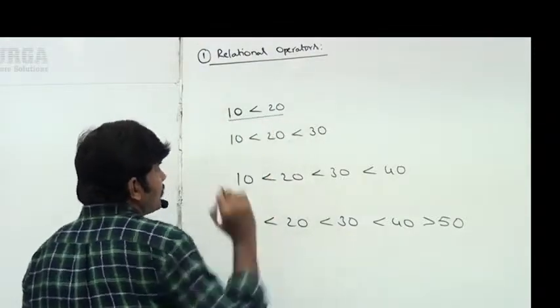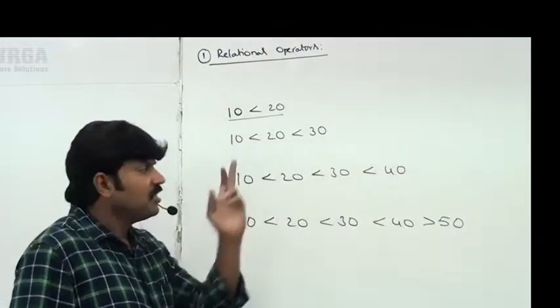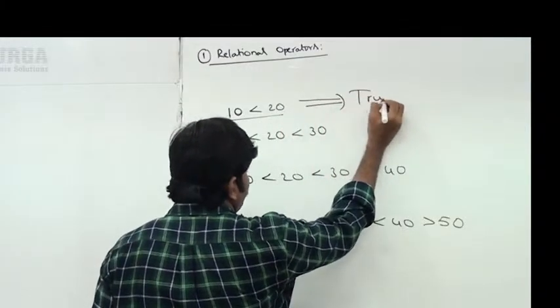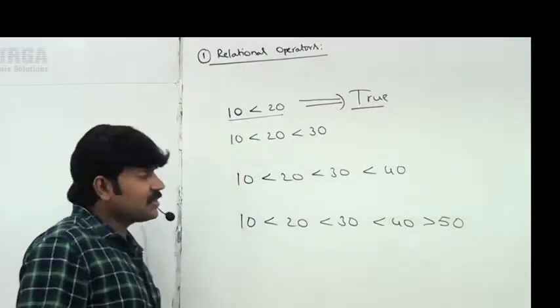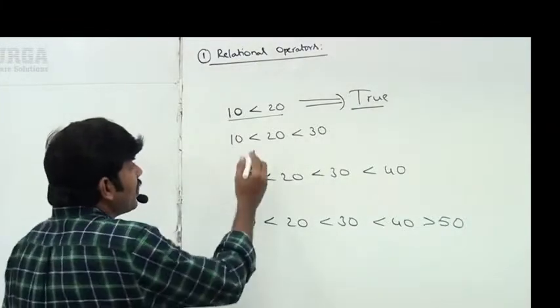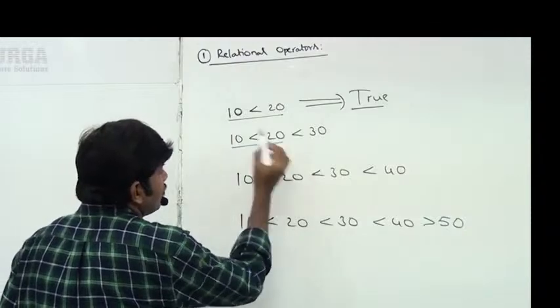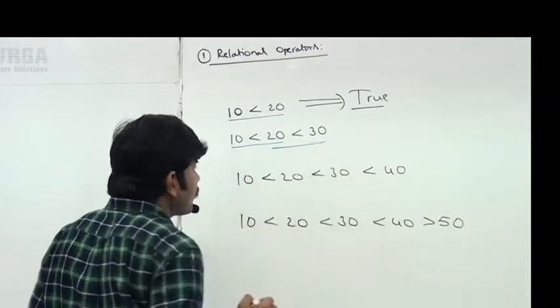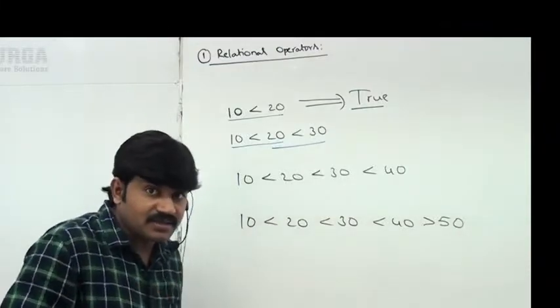Here how many comparisons are there? Only one comparison, 10 less than 20. Perfect. The answer we will get is true, sir. Next, here how many comparisons are there? One comparison is 10 less than 20. Another comparison is 20 less than 30.